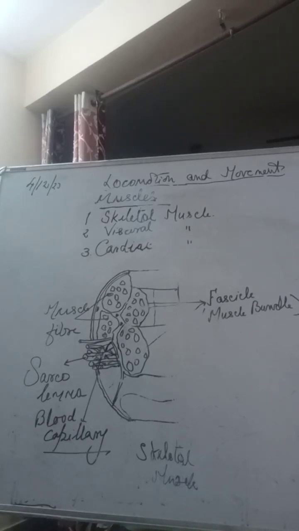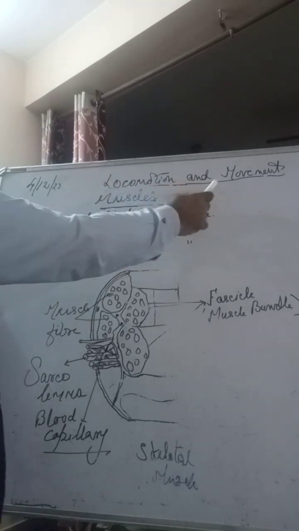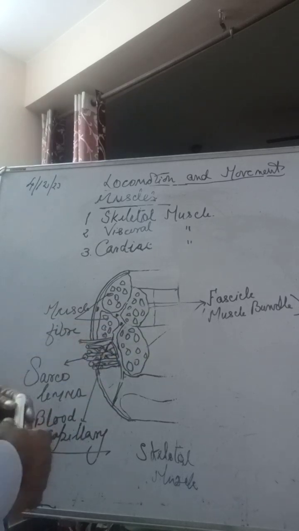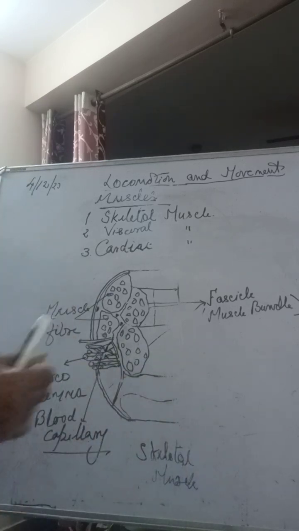And the chapter today is locomotion and movement, as you see here. So locomotion and movement, fine. Every day we are doing this. Just now I have come here. I am holding this pen and I am writing on the board. So these all are movements that I am doing. I am standing on my legs. Sometimes I'm moving my hands, sometimes I'm moving forward, sometimes I'm coming backward. So how are these movements possible?